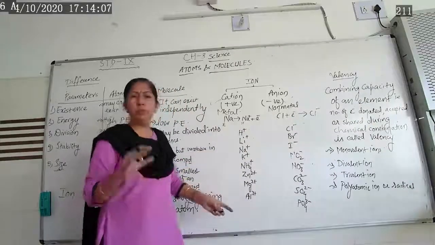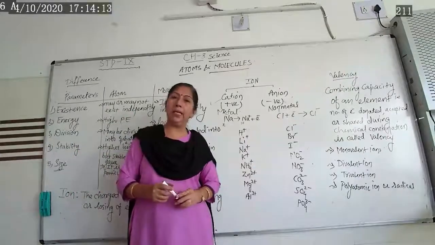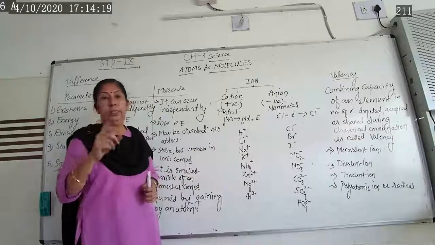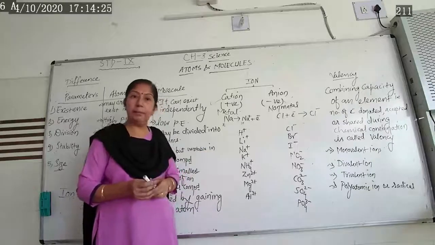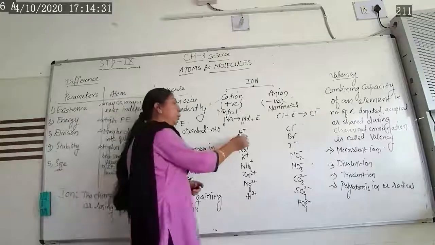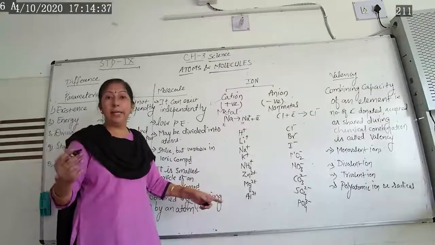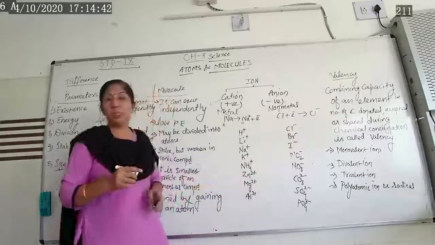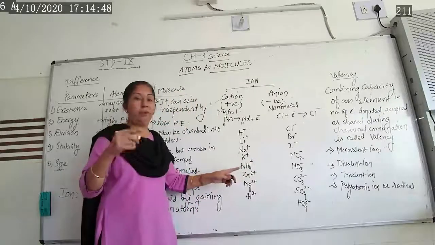So here let us learn a few examples of cations, positive ions, and a few examples of anions, that is what? Negative ions. Cation: hydrogen has a tendency to lose one electron, that's why I have written H+. Lithium has an outer shell containing one electron, so it has a tendency to lose one electron. Positive ion means they lose their electron. They release their electron and form a positive charge. Same way sodium: one electron is lost by sodium and it becomes a sodium ion. Potassium: one electron is lost.